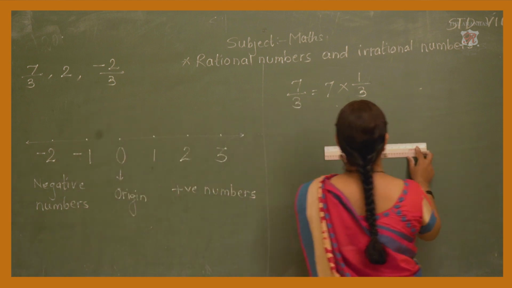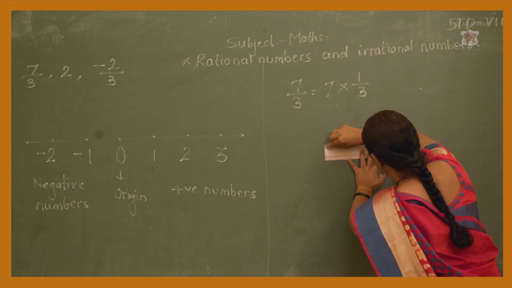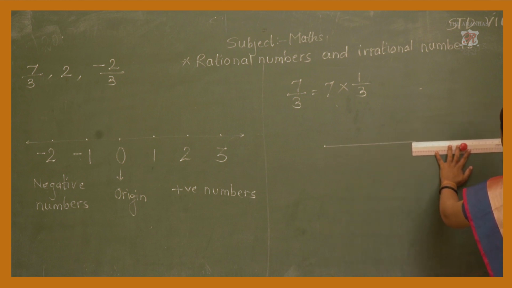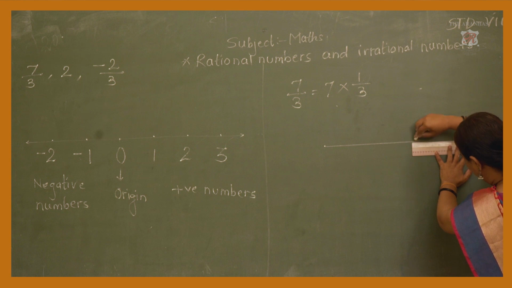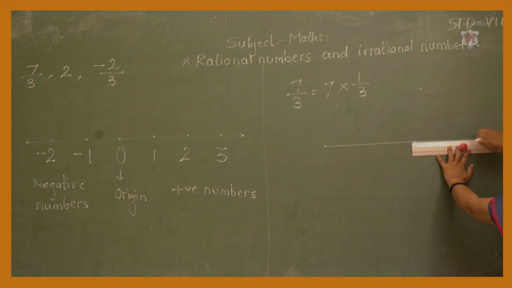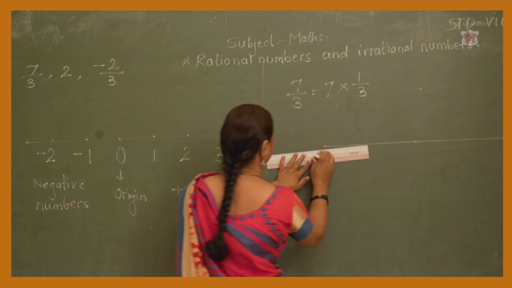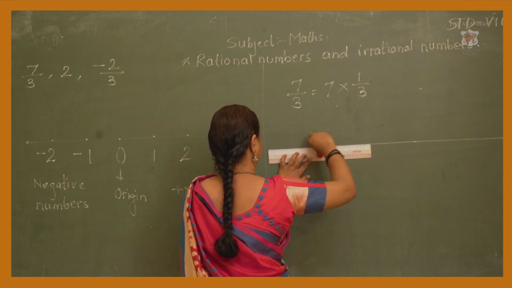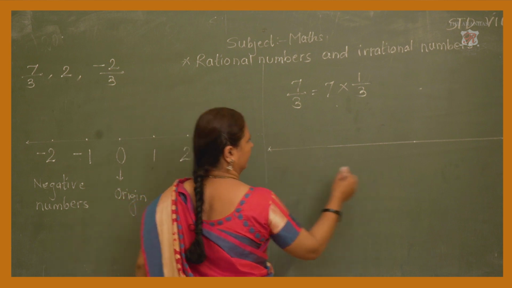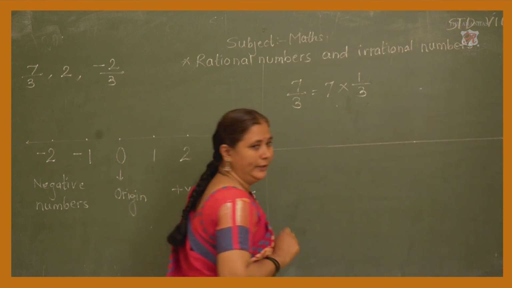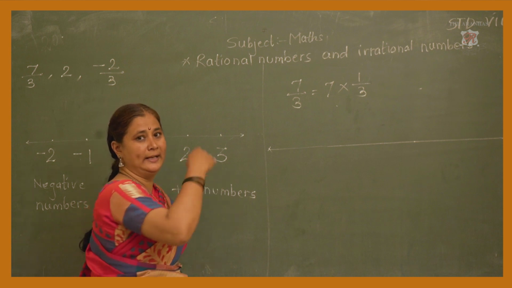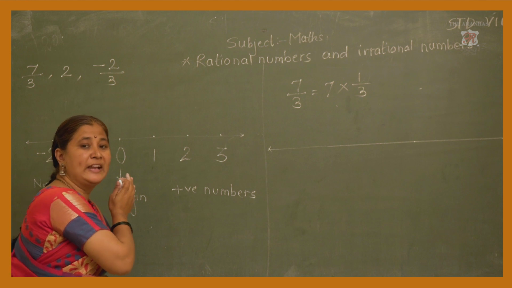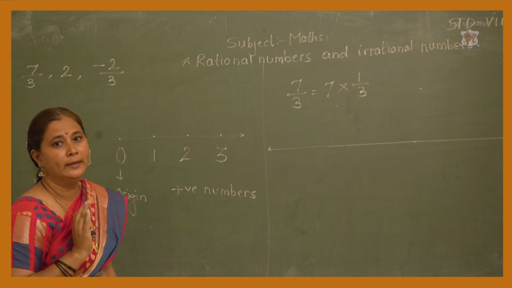Okay. Now see here, first start to take the number line first. Now as it is on the right hand side, the positive number should be there, and on the left hand side of 0 negative number should be there, isn't it?